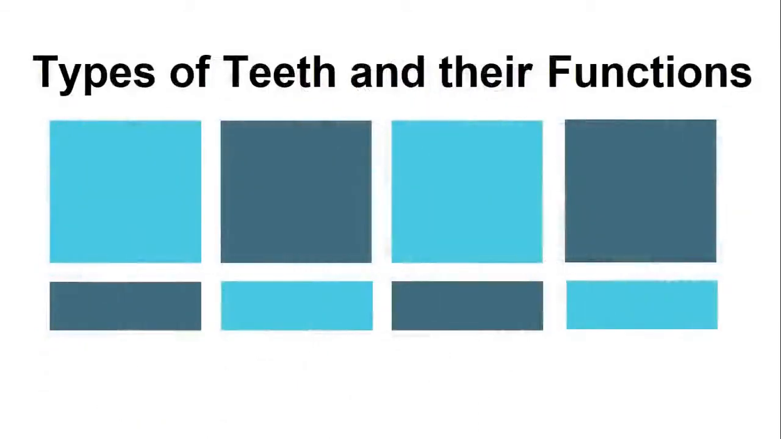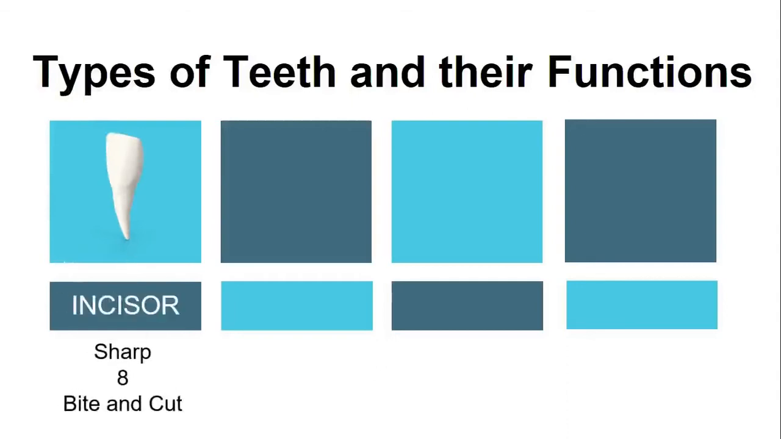Next, types of teeth and their functions. What are the types we learned? I hope you remember all the things. First one is incisor. Incisor is sharp. There are 8 incisors in a permanent set. What is the function of incisor? Yes, incisors are used to bite and cut the food.